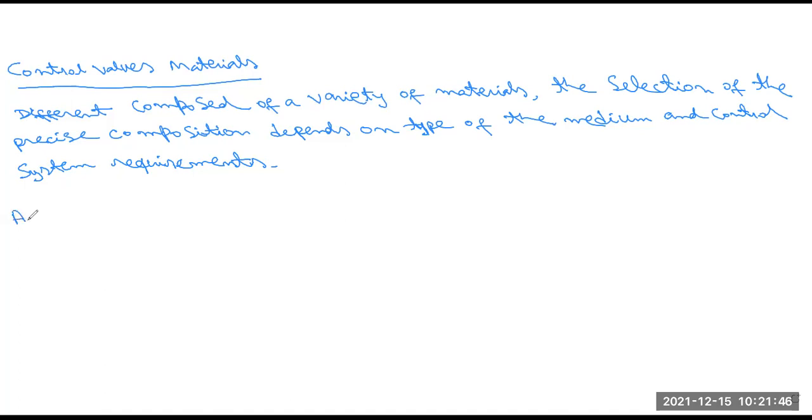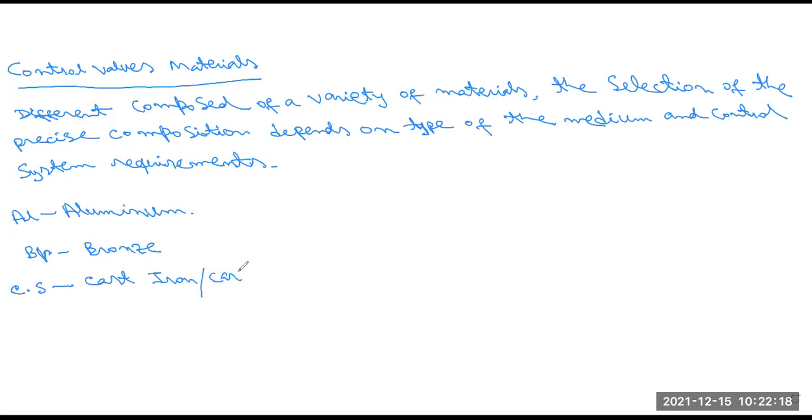This is very important. Al means aluminium, or aluminum. Br, we know that, means bronze. Then Cs, this is cast iron.